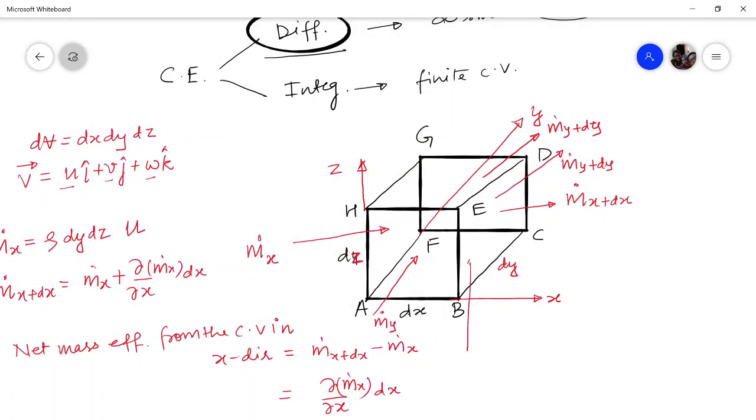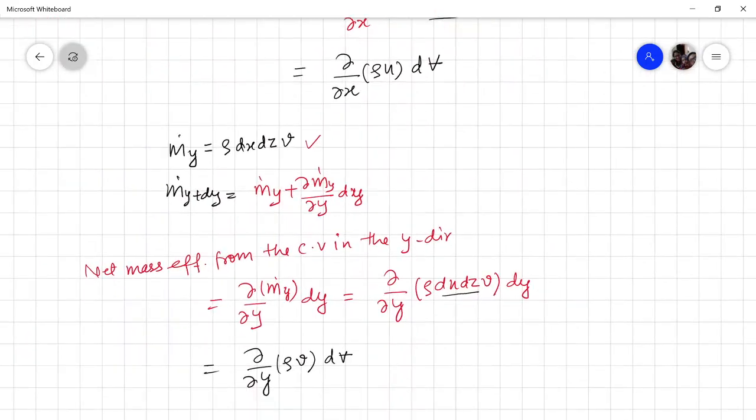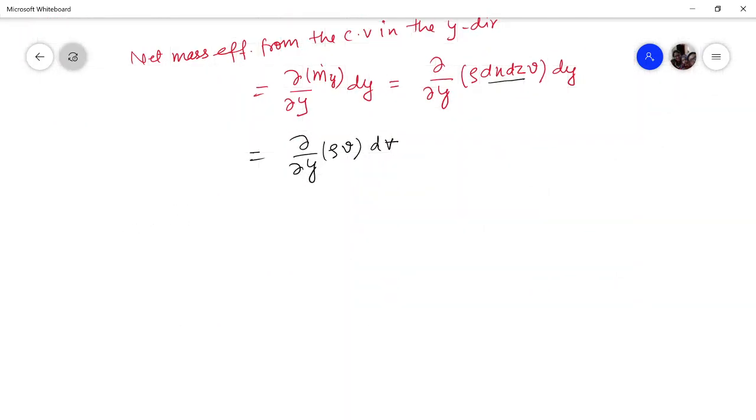Similarly, you can also go for the z direction. That is, if this is m dot z and this is m dot z after a distance dz. So I'm now writing it directly, you please solve this.